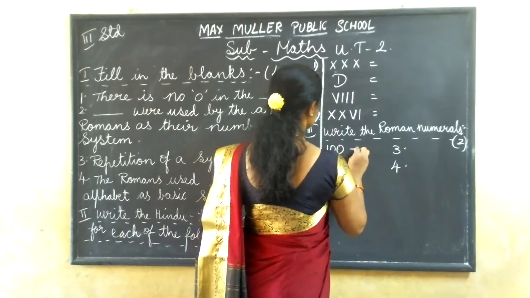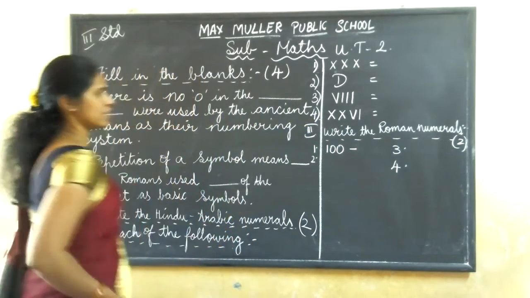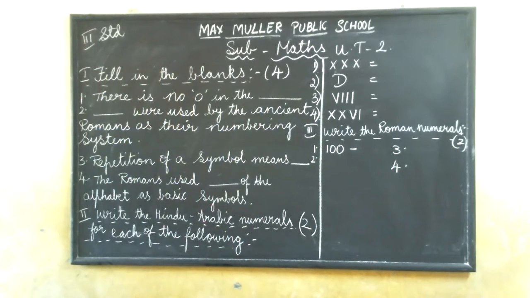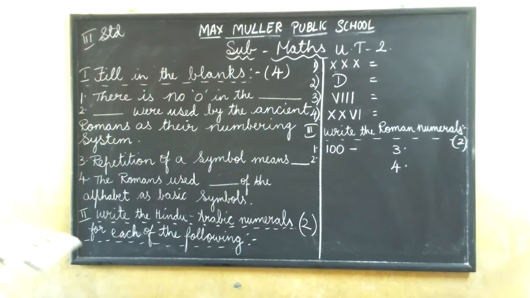Hundred, first one, 100. You have to write the Roman numerals. You have to write in Roman numerals. Finish it fast.